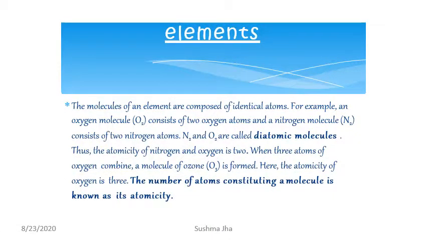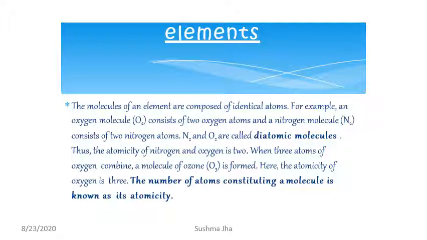Next is elements. The molecule of an element is composed of identical atoms, the same type of atom. For example, the oxygen molecule O2 consists of two oxygen atoms. The nitrogen molecule N2 consists of two nitrogen atoms. Nitrogen and oxygen are known as diatomic molecules as they consist of two atoms of the corresponding element.